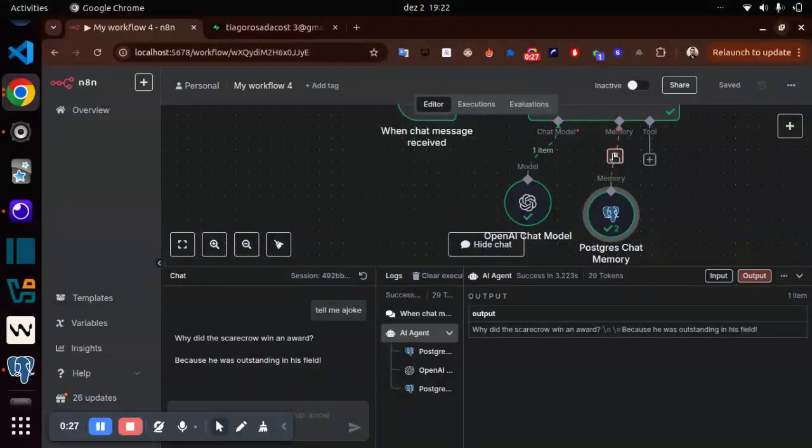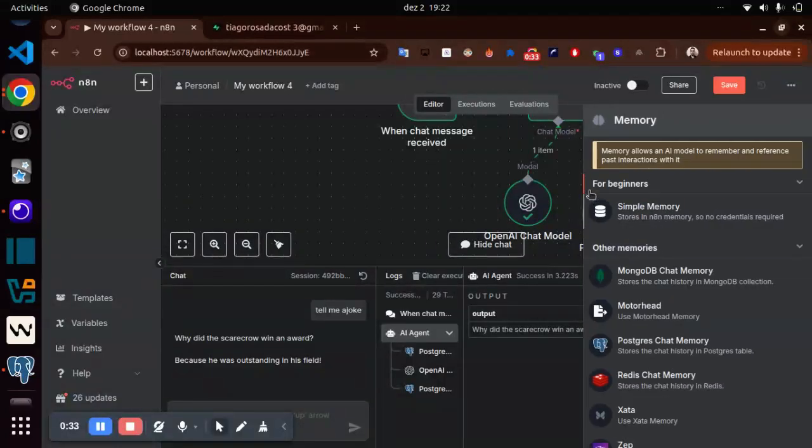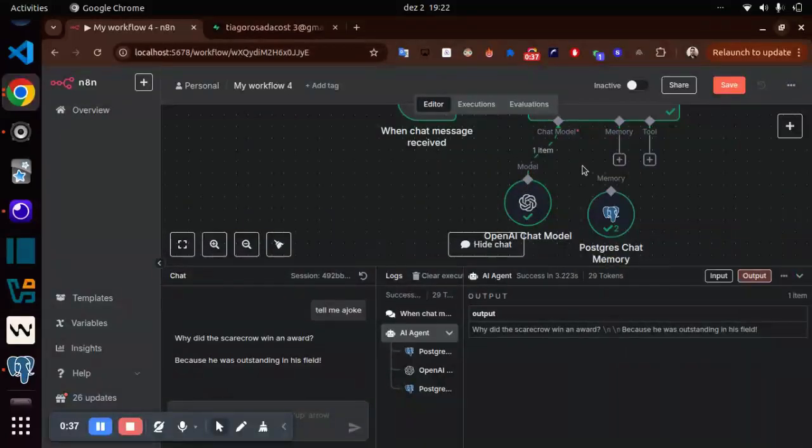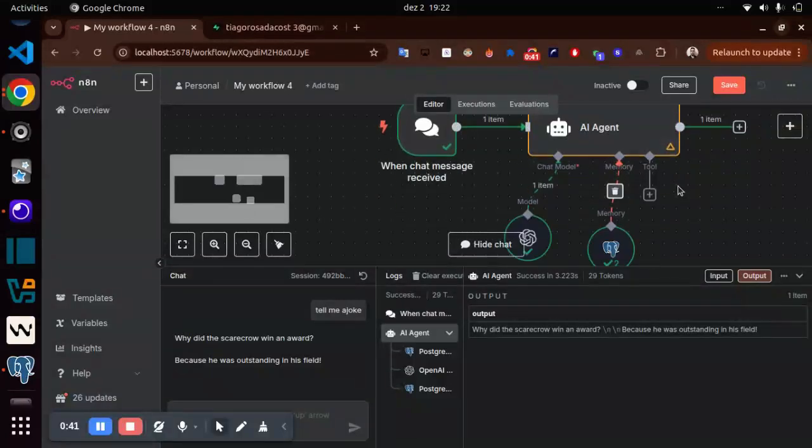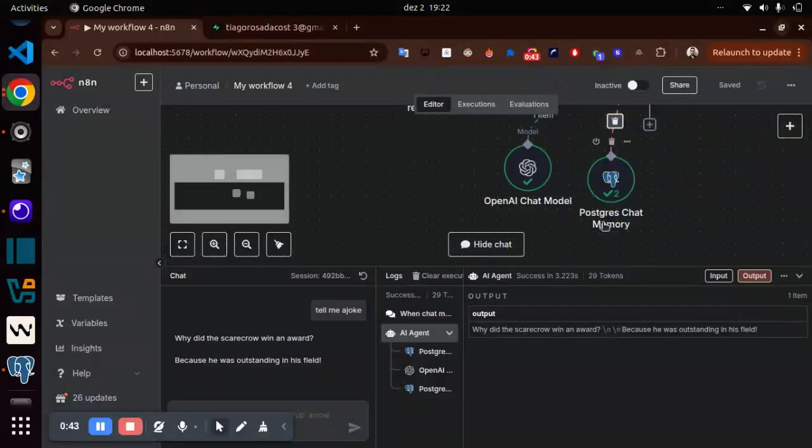So here, in the memories part, instead of simple memory, I pick Postgres memory. I will explain why. Why did I pick Postgres? Because Postgres is a database, so all the data I save there in the Postgres database, I don't lose. I can't lose the data.